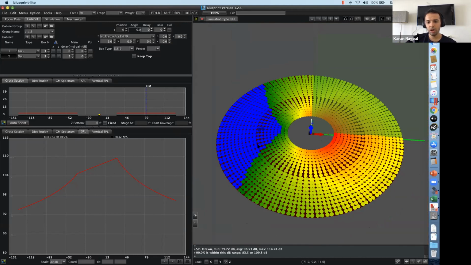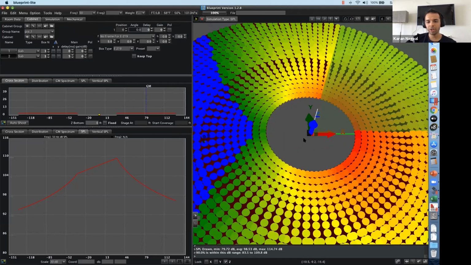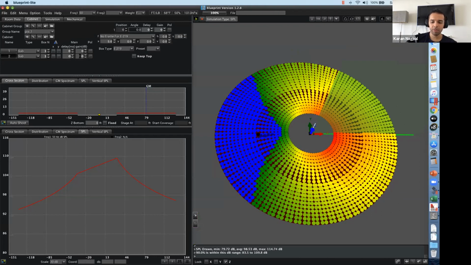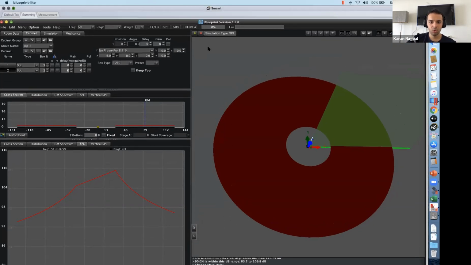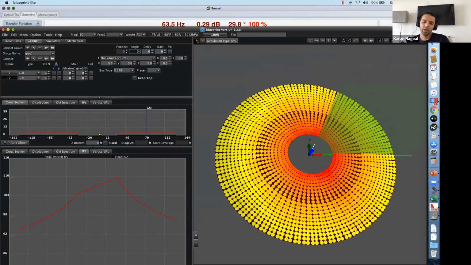So you're seeing pretty much a directional behavior of this thing. And if I bypass it, if I make it 0, if I change the delay to 0, let's just see what happens. The zoom bar keeps coming down. So if I don't add any delay, you can see this is completely omnidirectional. If our stage is behind, it is giving low frequency pretty much everywhere.